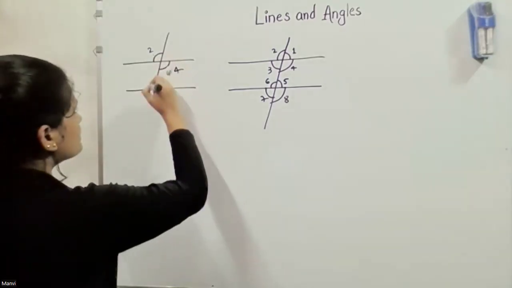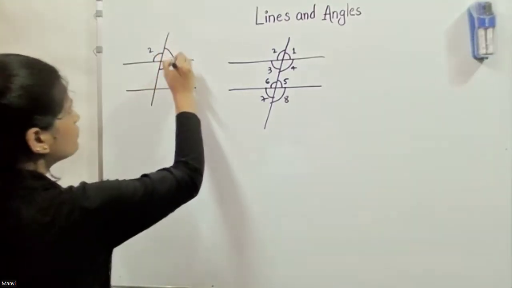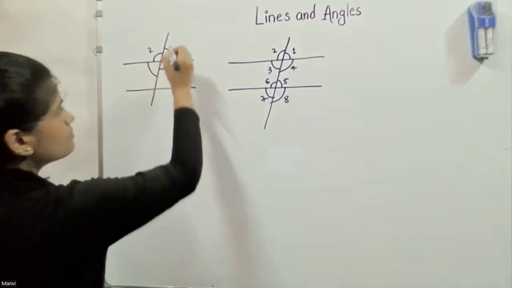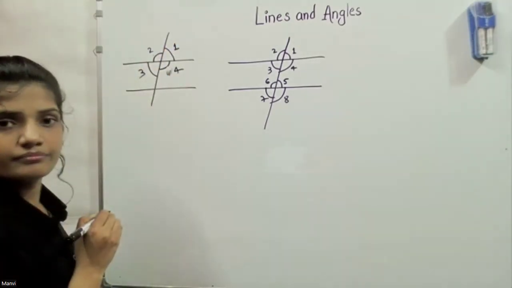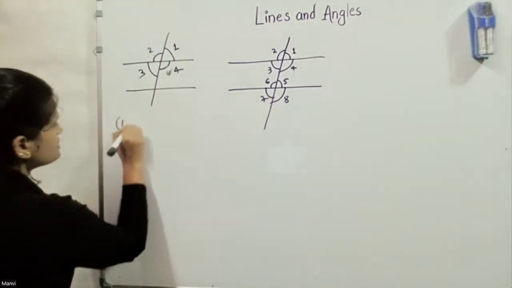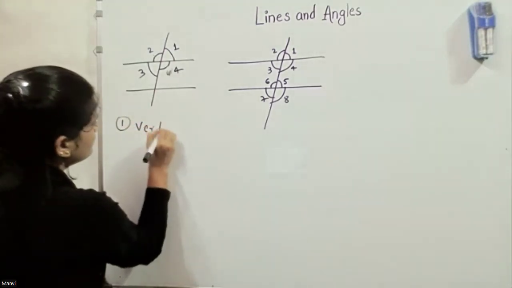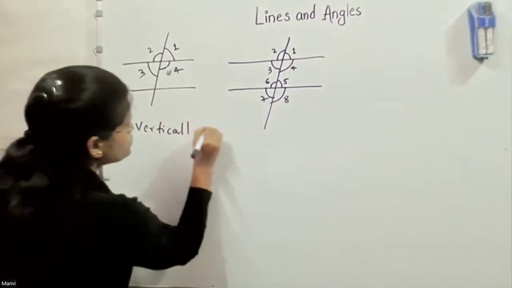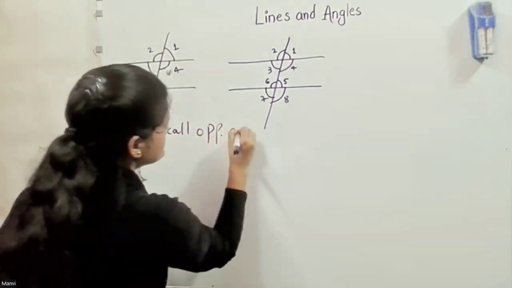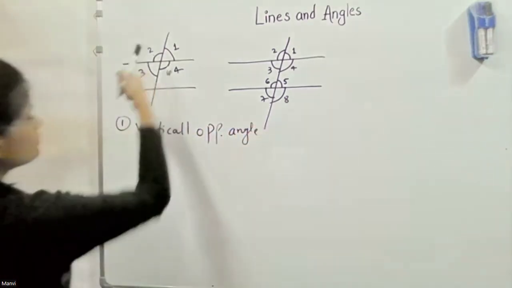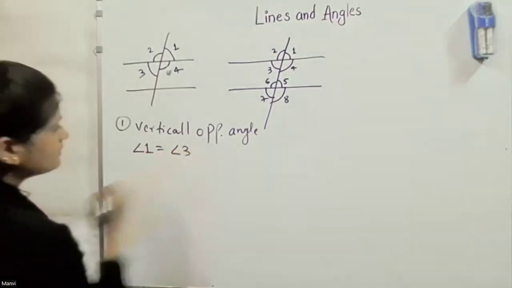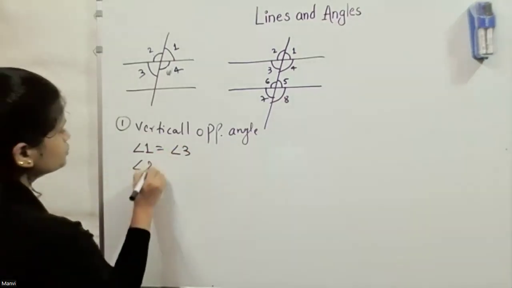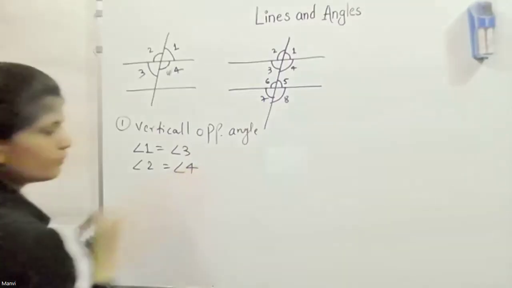Similarly, these are also vertically opposite angles, which means angle 1 also equals angle 3. So first is vertically opposite angles. Here angle 1 equals angle 3 and angle 2 equals angle 4.